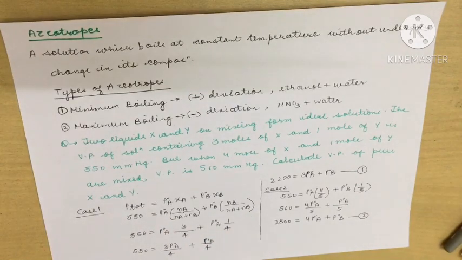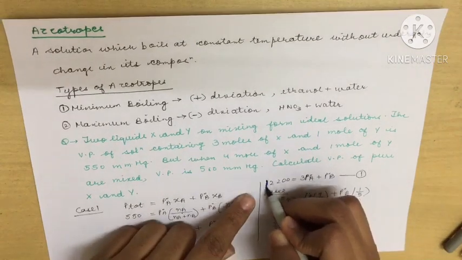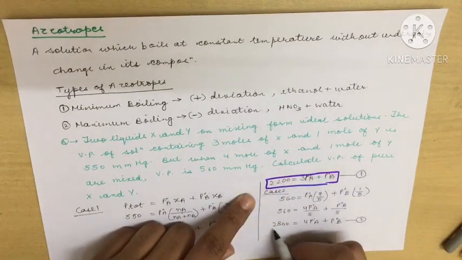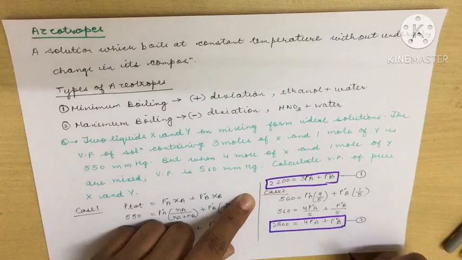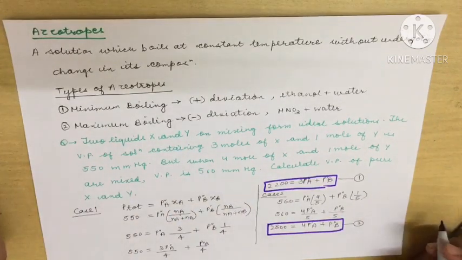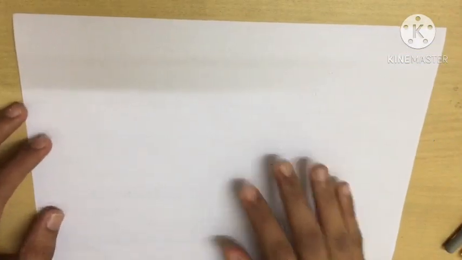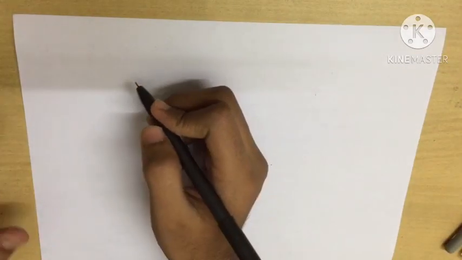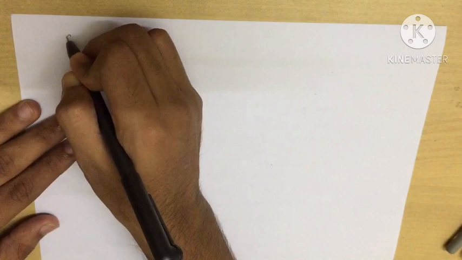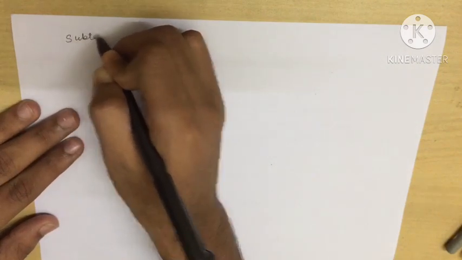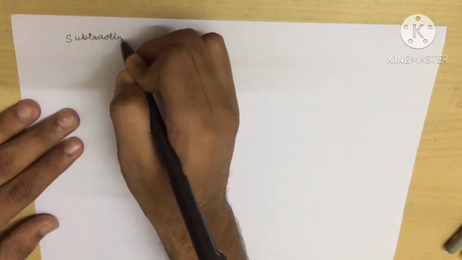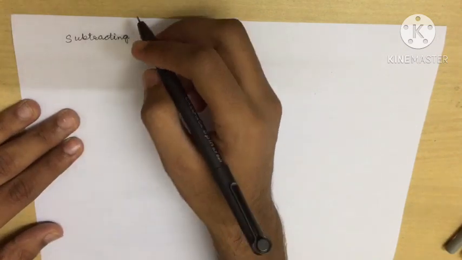So I have formed two equations. This is my first equation, and this is my second equation. What I am going to do now is equate these two. On equating these two equations, what do I get? At one place I will subtract. So I will write here, subtracting